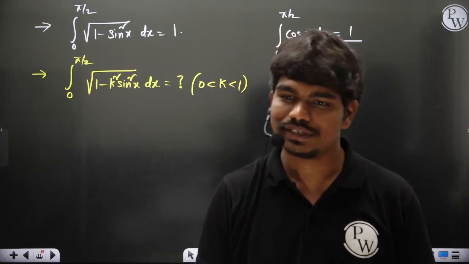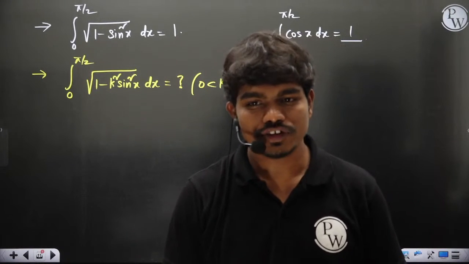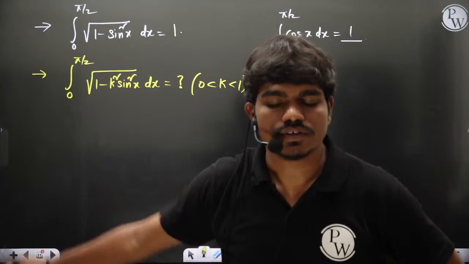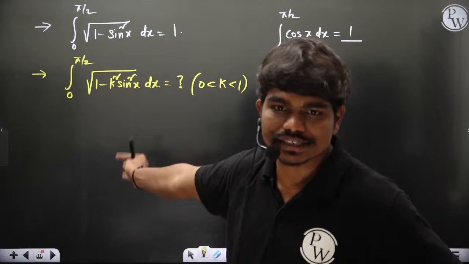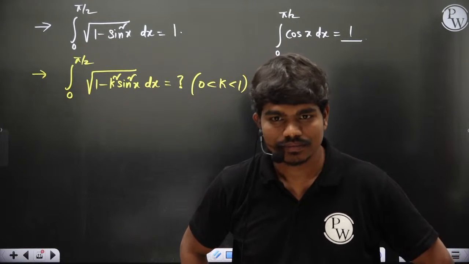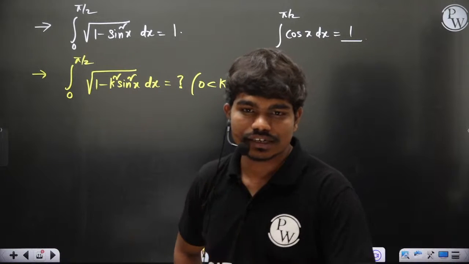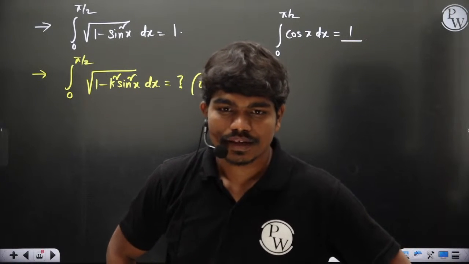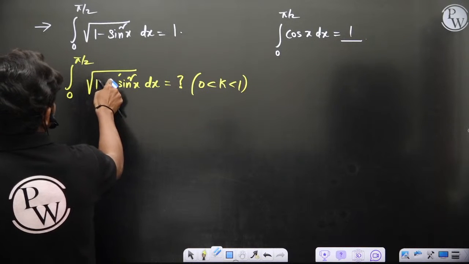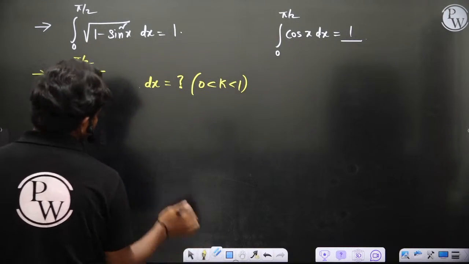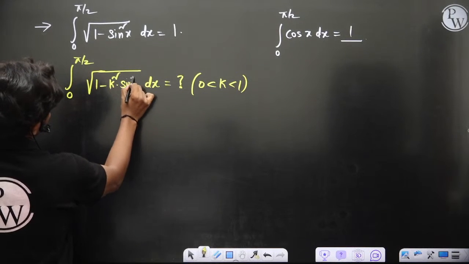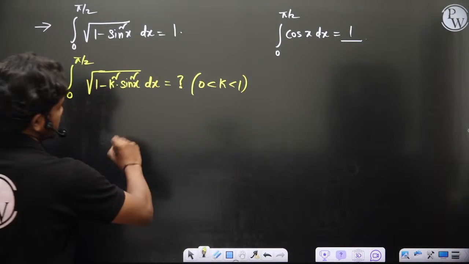I think I gave 0.2, or some number between 0 and 1. So 1 minus 0.2 whole square sine square x, good.